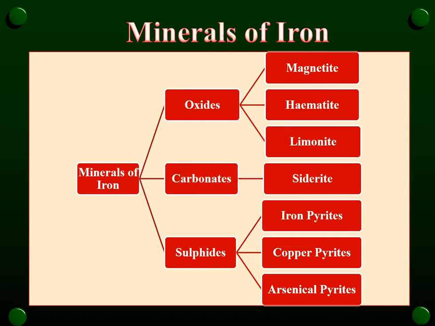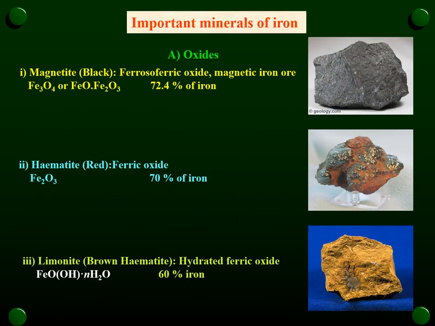It is observed that minerals of iron exist in three different forms such as oxides, carbonates, and sulfides. The examples of oxides are magnetite, hematite, limonite. The example of carbonate ore is siderite. The examples of sulfide ores are iron pyrites, copper pyrites, and arsenical pyrites. Let us see in detail about these different forms of iron. First, let us consider oxide type of ores.